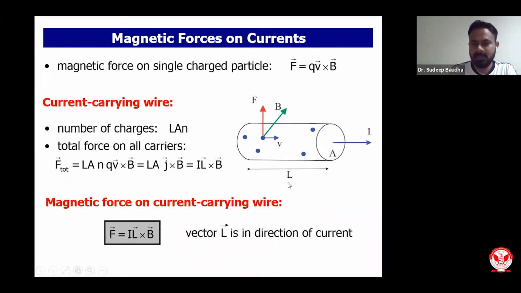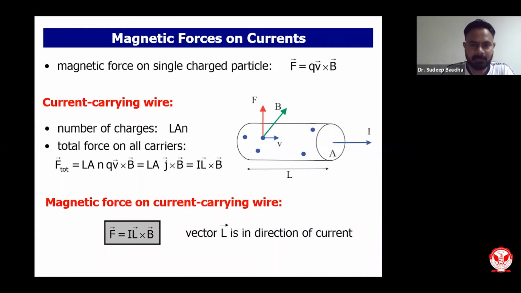If I say this vector is in this particular direction, then the current direction should be in this direction, not opposite to the length. So force will be equivalent to current into length cross magnetic field. This is the magnetic force exerted when a wire carrying some current I is placed in a uniform magnetic field B.